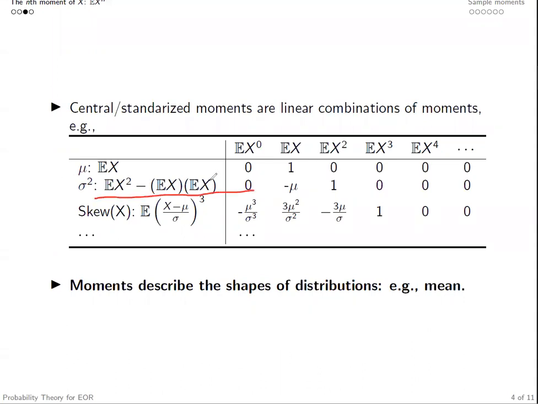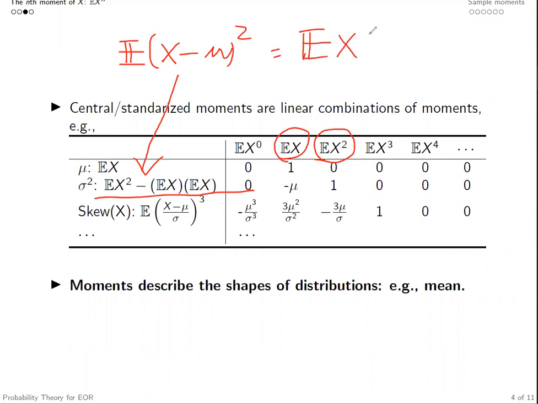Right? For example, the second central moment, which is the expectation of x minus mu to the power 2, is essentially the variance sigma square, right? This is a linear combination of the second moment and first moment, that is equal to the expected value of x to the power 2 minus mu times the expected value of x.